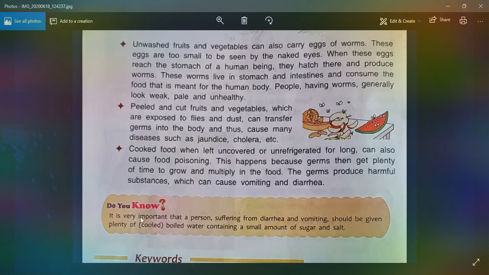It is very important that a person suffering from diarrhea and vomiting should be given plenty of cooled boiled water containing a small amount of sugar and salt. It gives instant energy to the body.